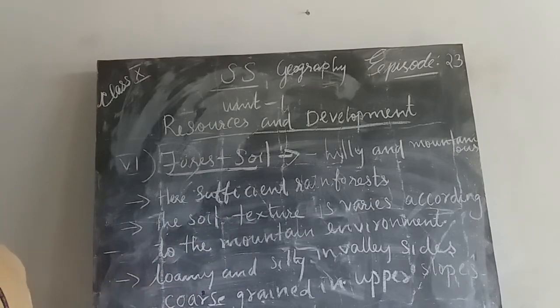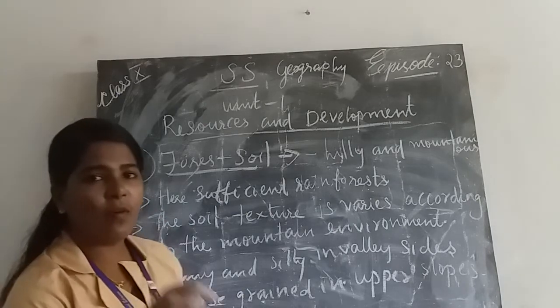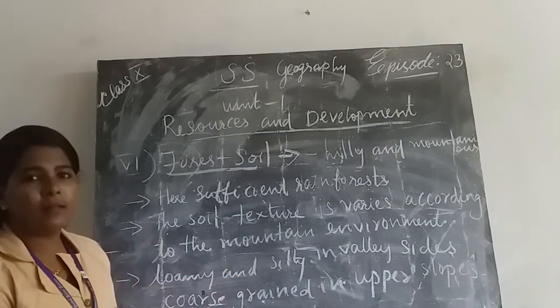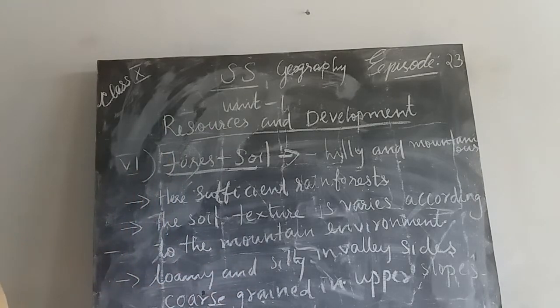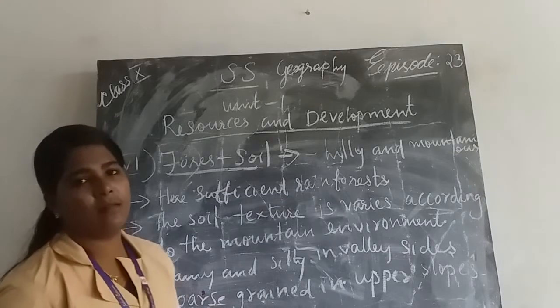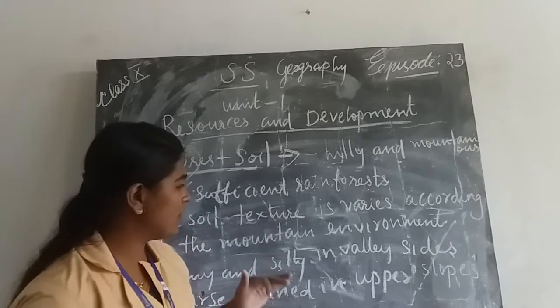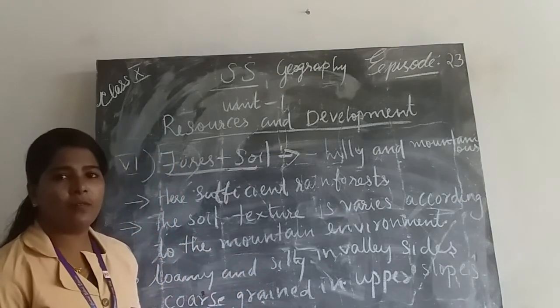Then the soil is loamy and silty on valley sides. In valley sides, the nature of soil is loamy and silty. But on the upper slope, the soil is coarse grained in nature. That is the special feature of forest soil.